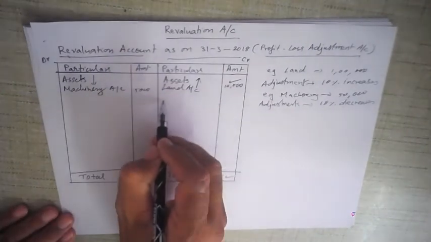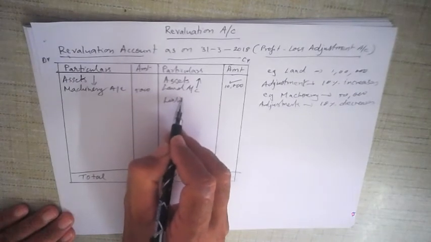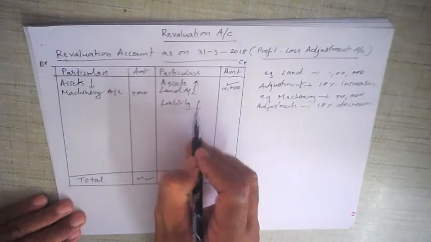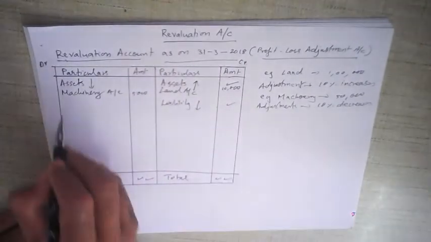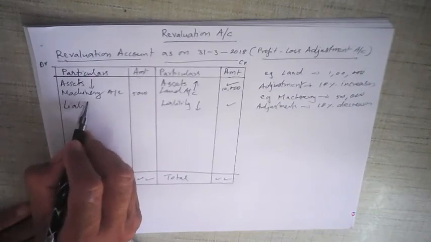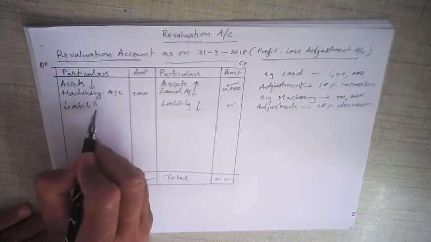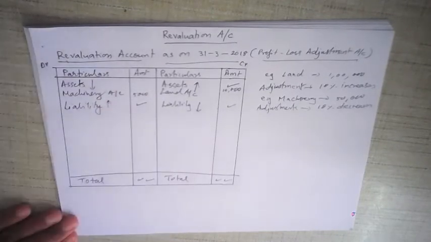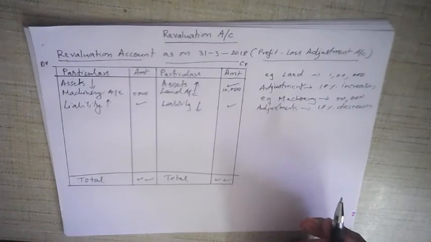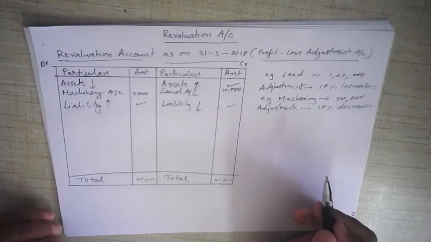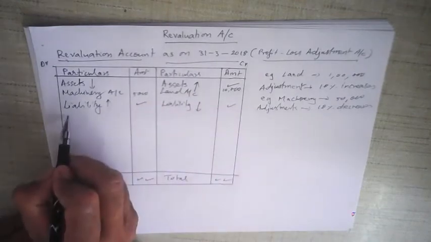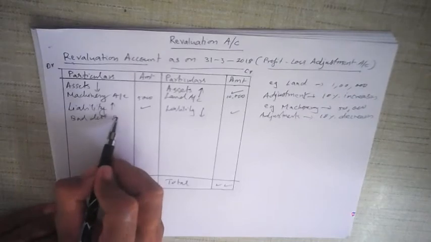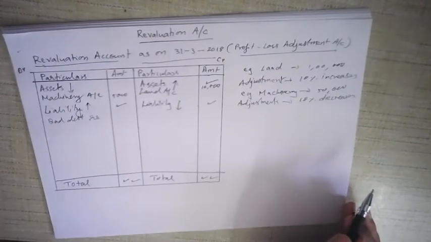In the same way, if liability decreases, that means there is more profit, then we write here. Okay, the liability decreases. If liability increases, then we write here. For example, bad debt reserve is a liability. If bad debt reserve increases, then we write here bad debt reserve. Bad debt reserve has increased and therefore we write it here.